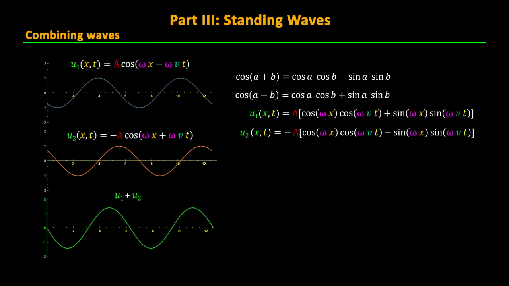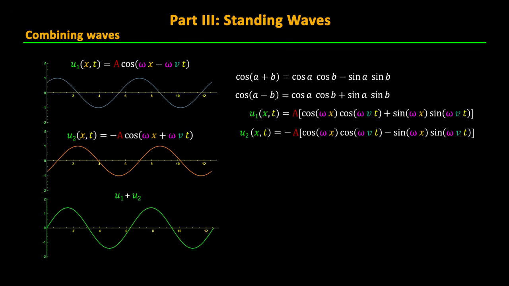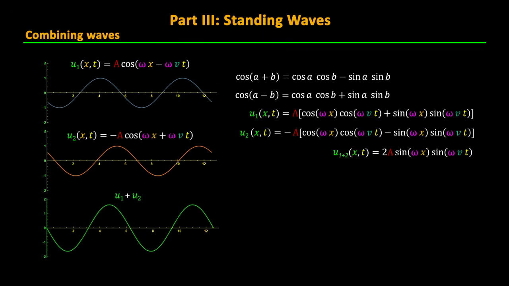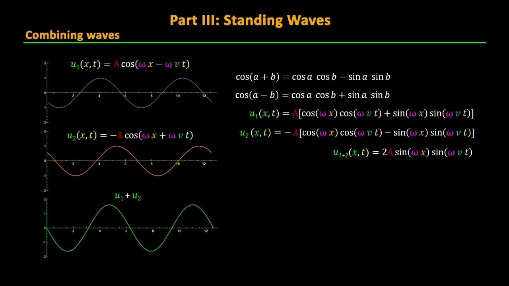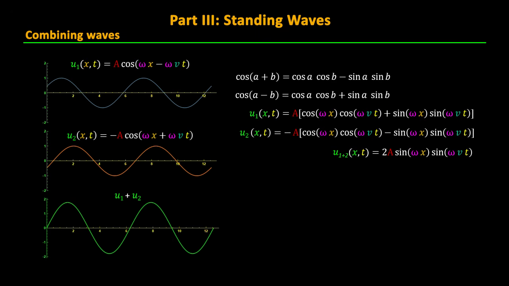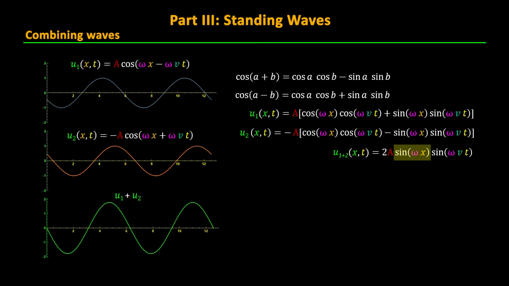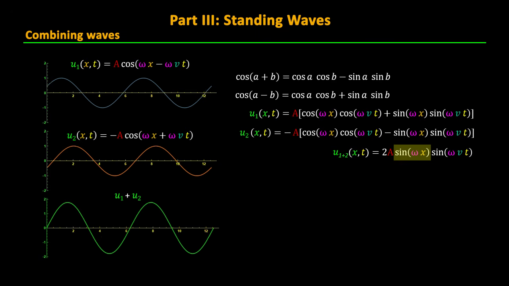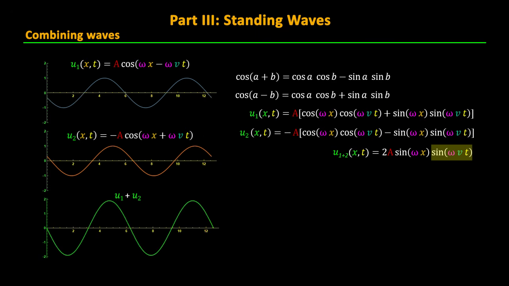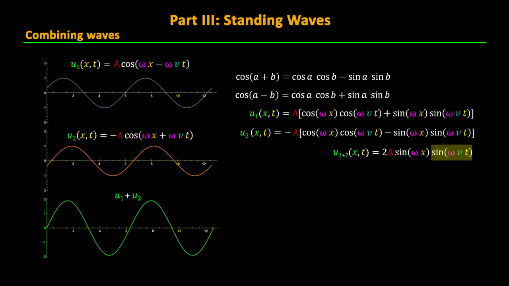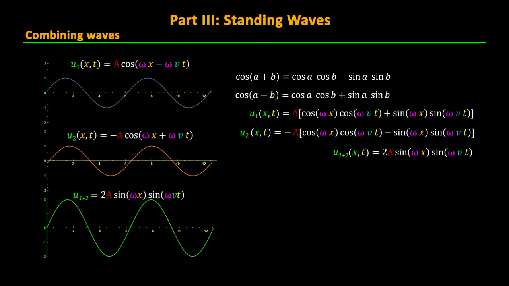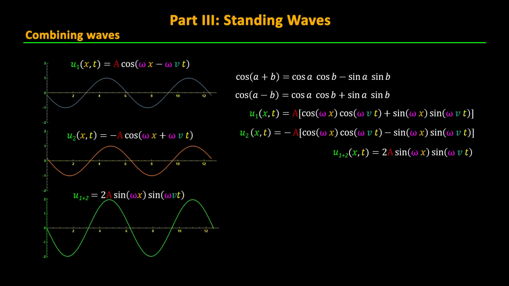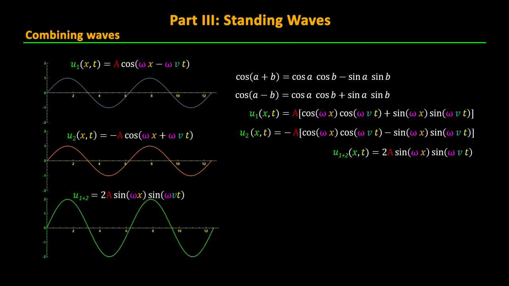Mathematically, if we expand the displacement functions using the cosine addition and subtraction identities, and then add the waves together, the cosine terms will cancel, and we get a wave function which is the product of two sine functions. The first of these functions is a stationary wave which depends only on the position, and the second depends only on time, like our mass on a spring solution. These two functions multiplied together then result in a standing wave whose amplitude oscillates with time.